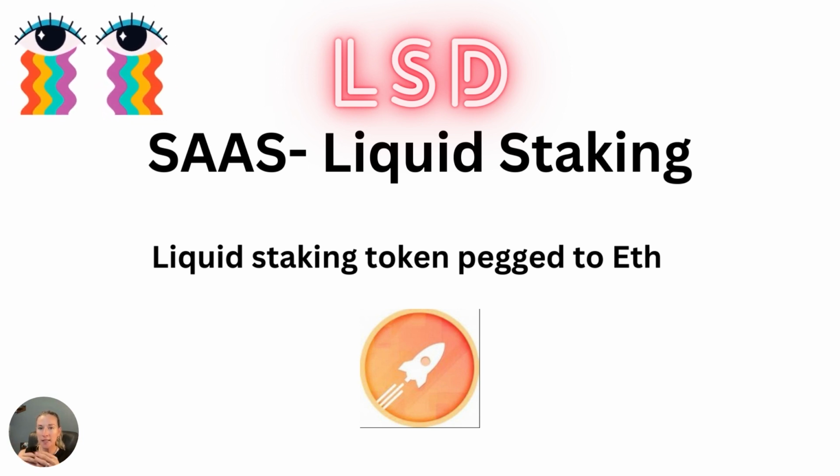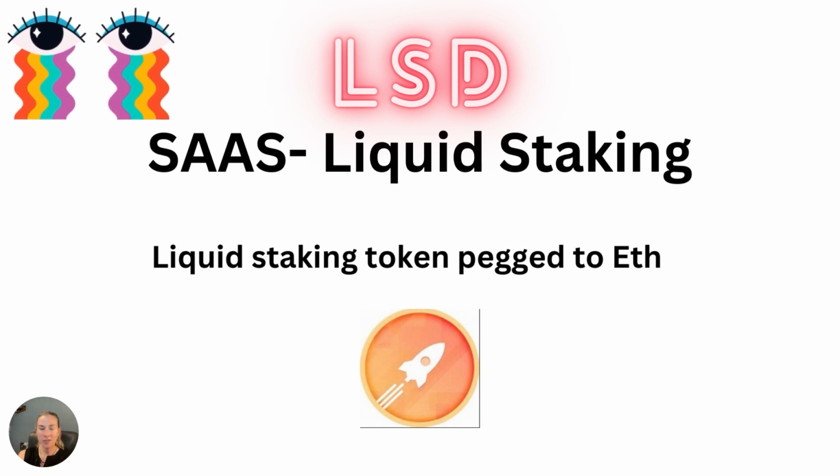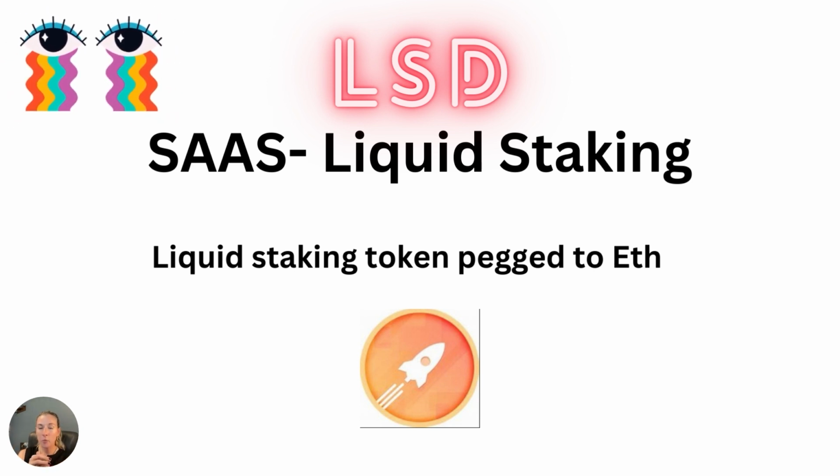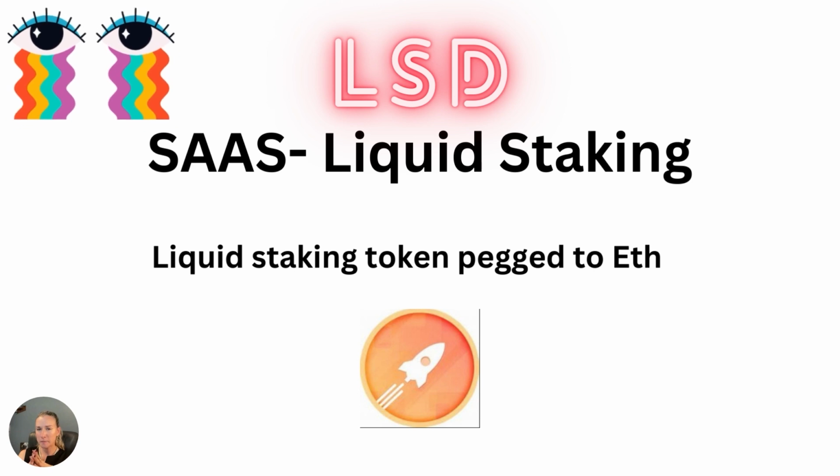But the good thing is that the more staked, the more the amount will go up. And so you're earning that APY. The other good thing about liquid staking tokens is they're very easy to trade on the open market. So you really don't need to unlock your funds. It makes it really easy to quickly swap out your tokens, cash out. So you can really have a really good profit strategy if you wanted to.